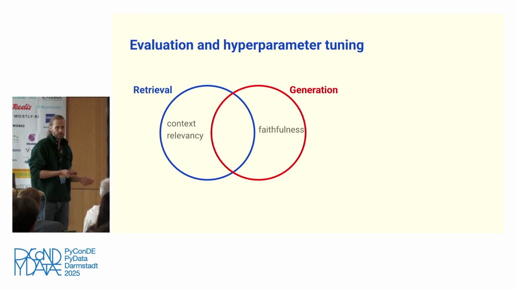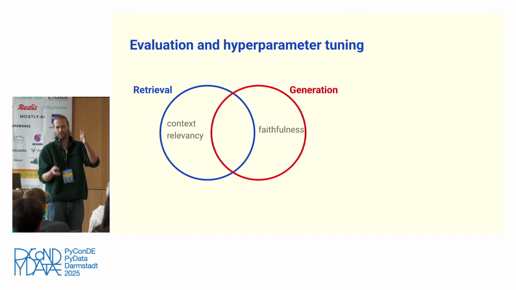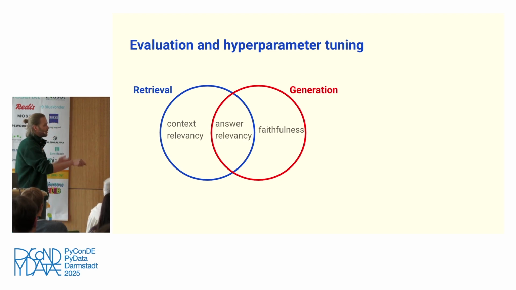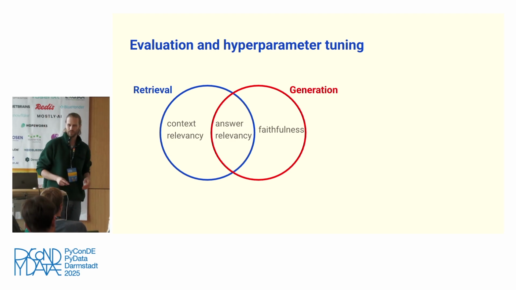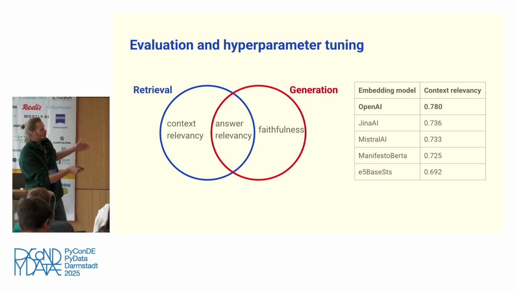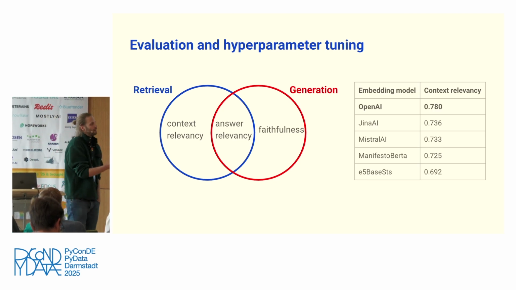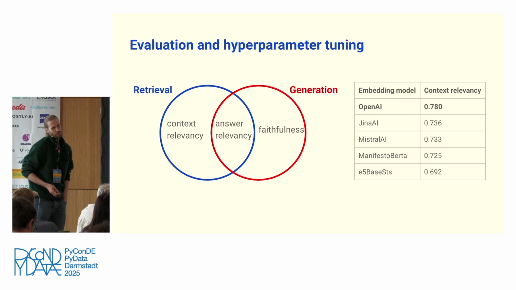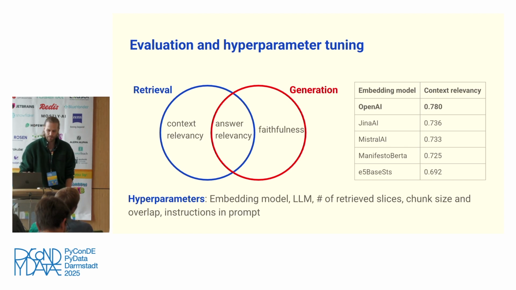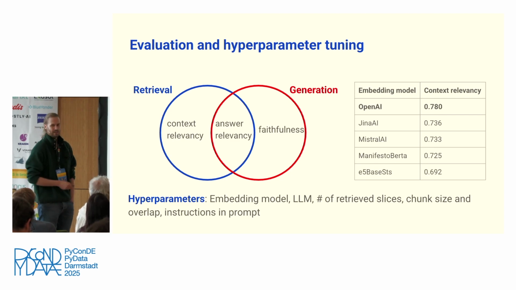And on the other hand, there's faithfulness, which tries to extract statements from your response and then rates how many of these statements are actually supported by the context. So this is a good measure for hallucinations. And there are also other metrics which depend on the whole system, right? So you can use this fact that they depend on different parts of the pipeline. So here's an example where we tuned the embedding model, and basically the thing to look at here is the context relevancy, for example. Okay, so we did this for the embedding model, the LLM, the number of retrieved slices, etc., etc. But also we did it for the instructions in the prompt.